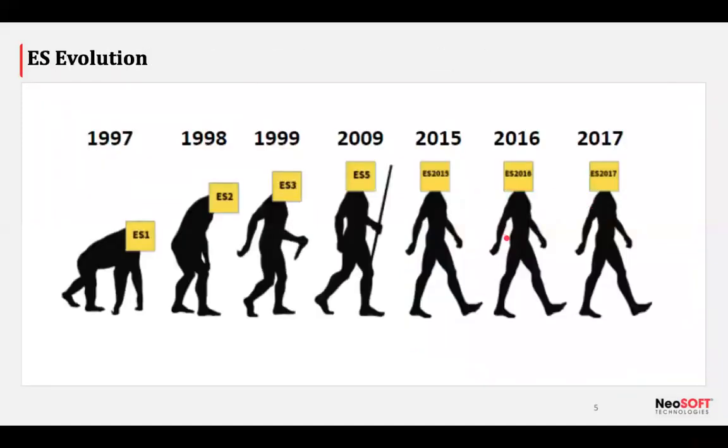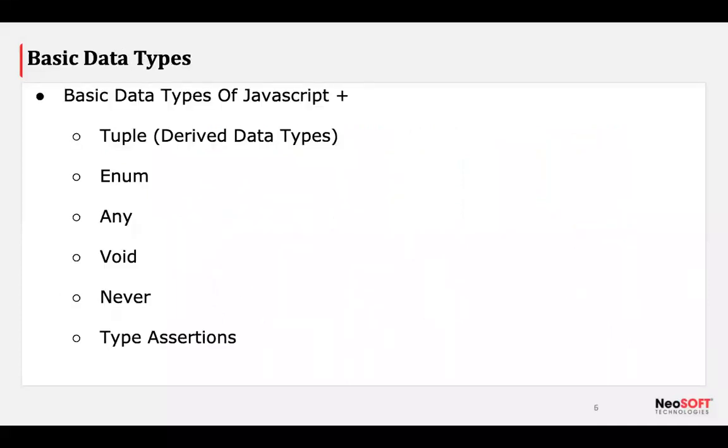This is a simple diagram I picked from Google. There are ES1, ES2, ES3 versions, ES5, 6, 7, 8. Simple diagram, nothing to do with that. Cool. Let's go. So as I described, as you already know, TypeScript is the combination of ES6 JavaScript plus